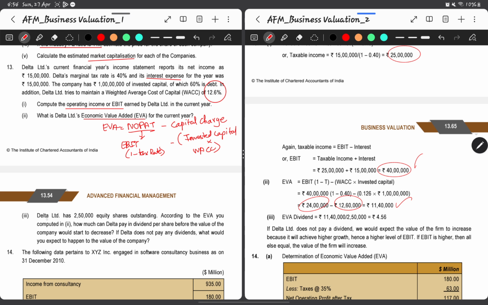Okay. The third requirement is Delta Limited has 2,50,000 equity shares outstanding. According to the EVA you computed in 2, how much can Delta pay in dividend per share before the value of the company would start to decrease?